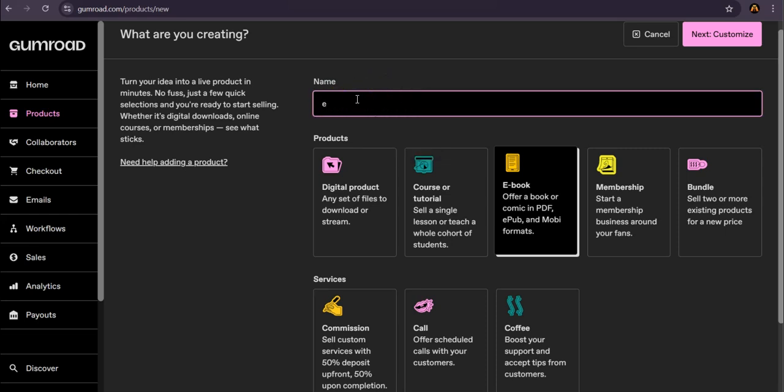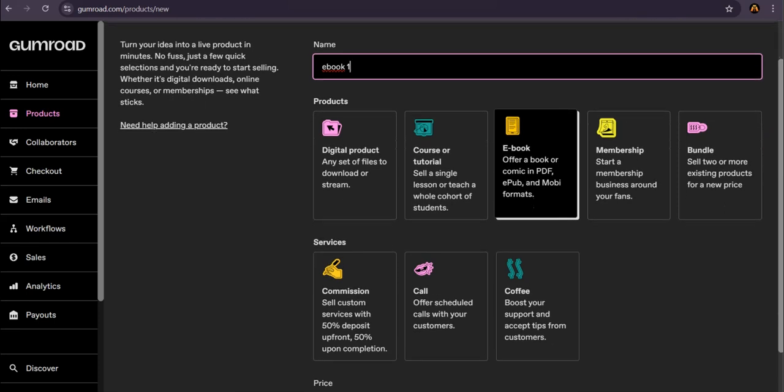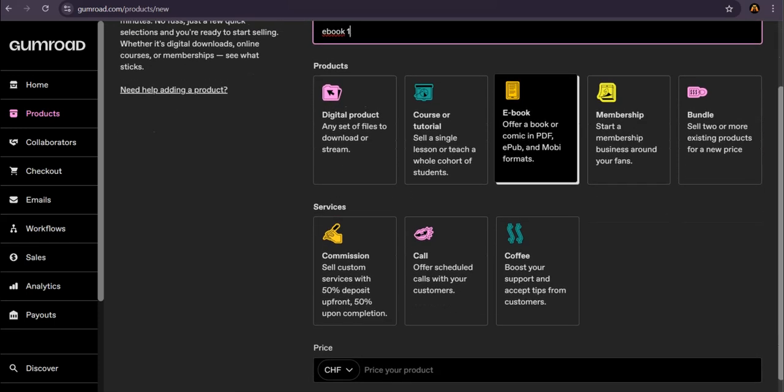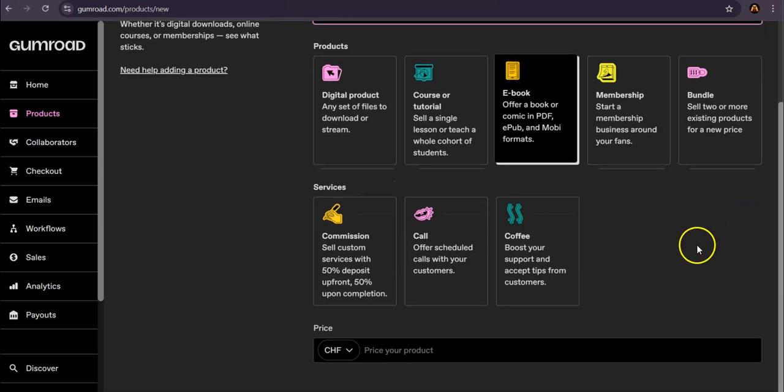Now, this is where things start to get creative. It's time to type in the name of your ebook. It should be catchy and a true reflection of your book's content, because this will be the first thing potential buyers see. Remember, first impressions count.